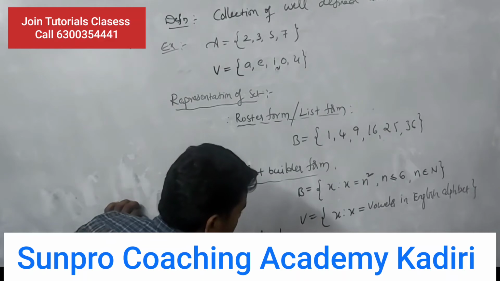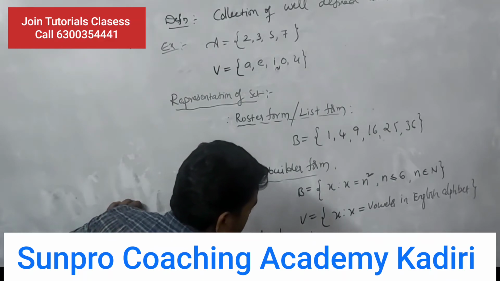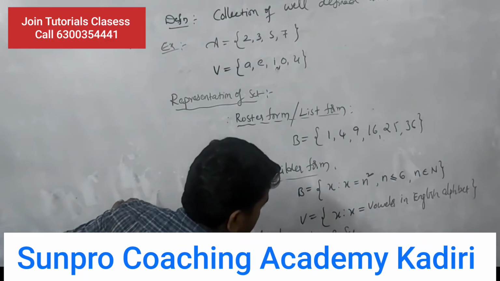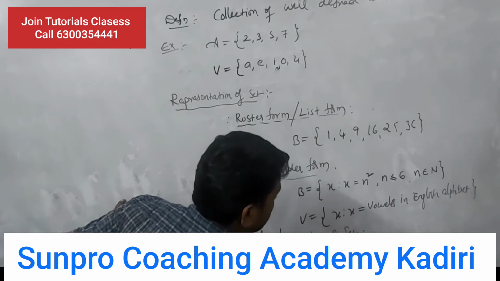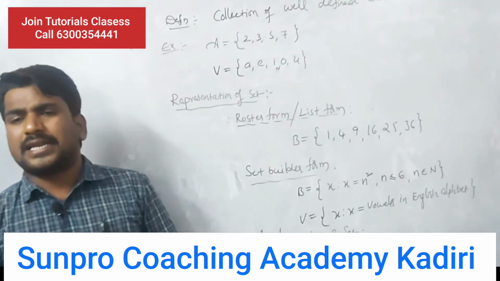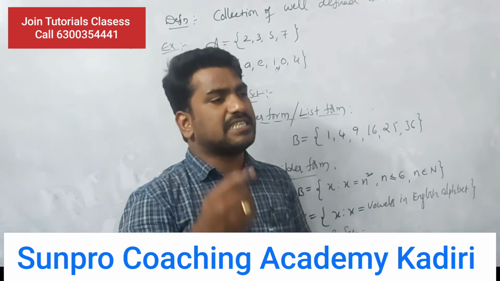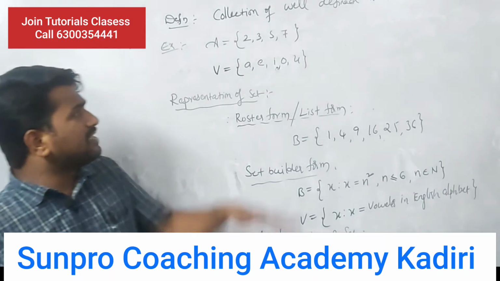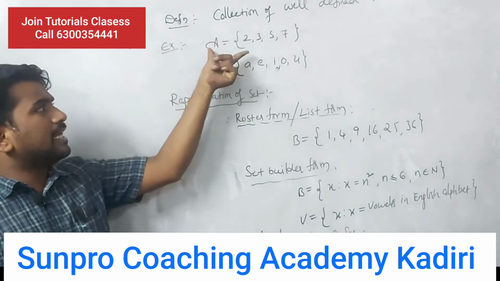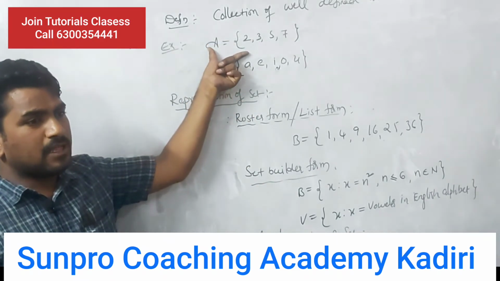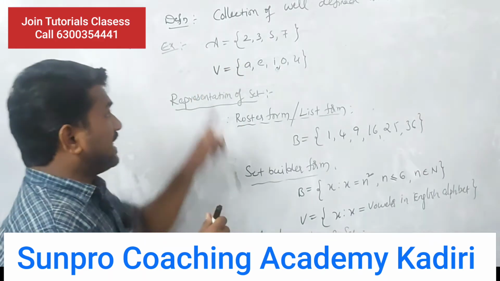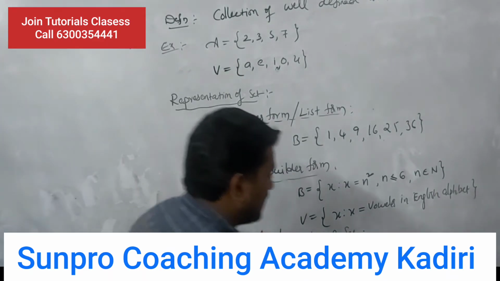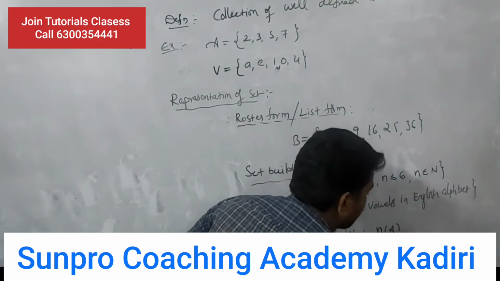Cardinal number of a set. Cardinal number of a set means the number of elements present in the set. See here, in a set A, how many elements are present? 4. That's what we can write: n(A) = 4.